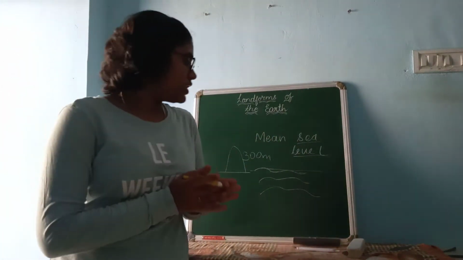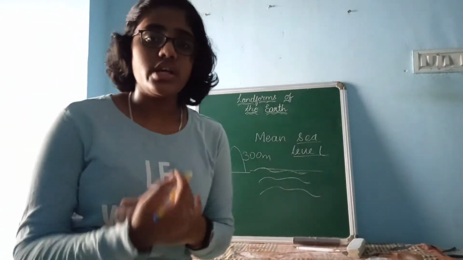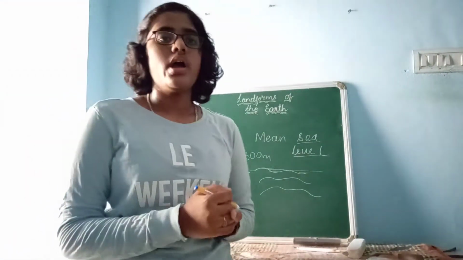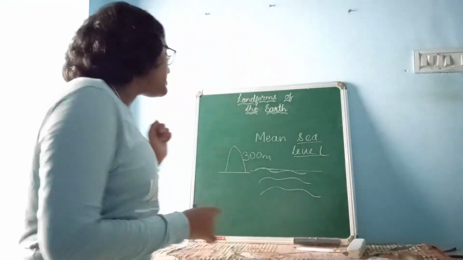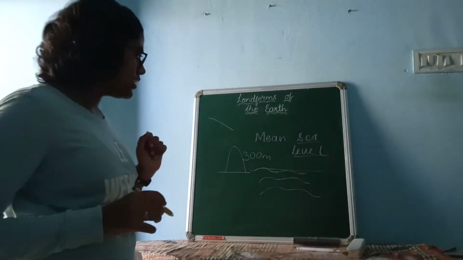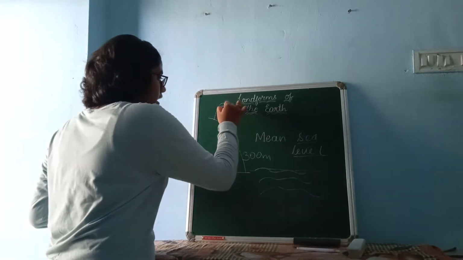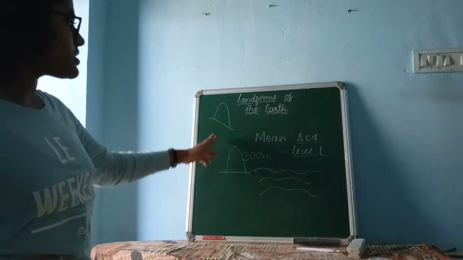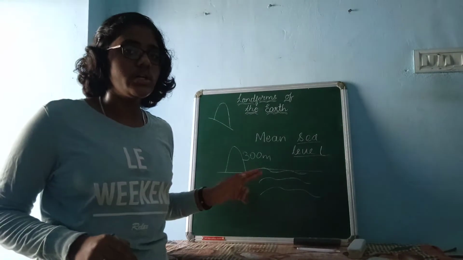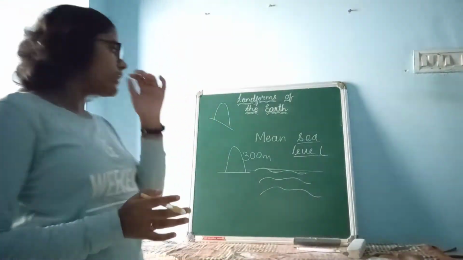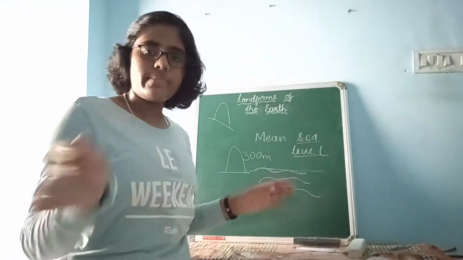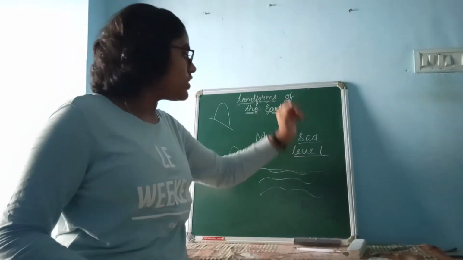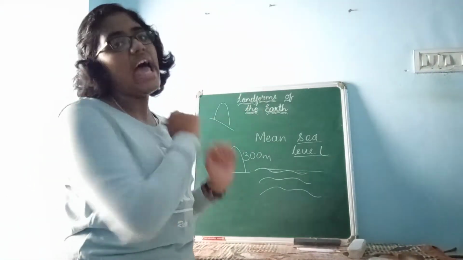Now you may wonder, why only from the sea are we measuring the altitude of the places? Because I have said Earth's surface is not uniformly plain at all the places. Sometimes there are ups and downs like in this way. If there is a hill at this place, now how will you tell the measurement of this hill? How will you tell the altitude? It will become difficult. So that's why our scientists have told that the level of the sea will be correct for measuring the altitudes.